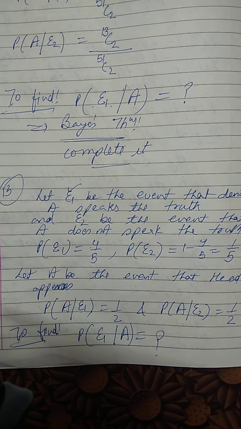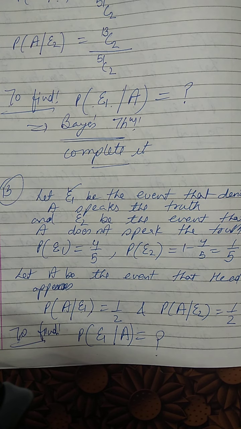Now last sum, if A and B are two events such that A is a subset of B and probability of B is non-zero, then which of the following is correct? That you people must think. A is a subset of B, right? So A is contained in B, so probability of A will be less than probability of B. That you have to think how it will work, and by that you people can complete your exercise.